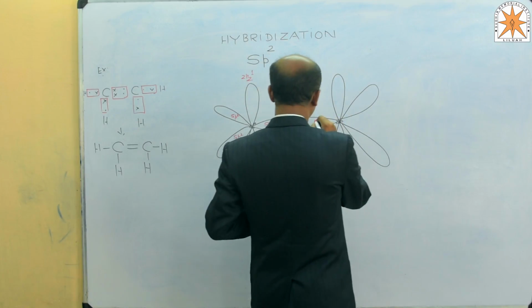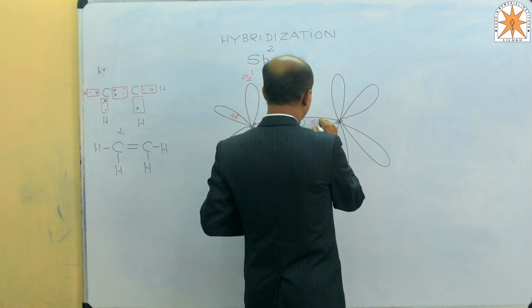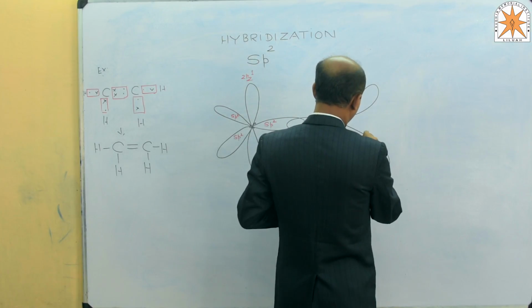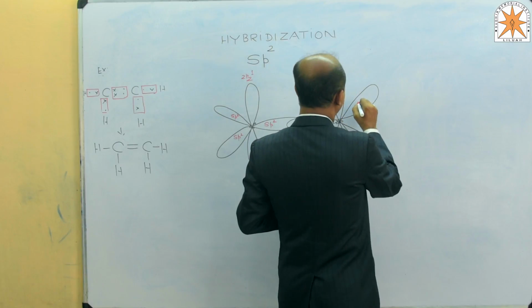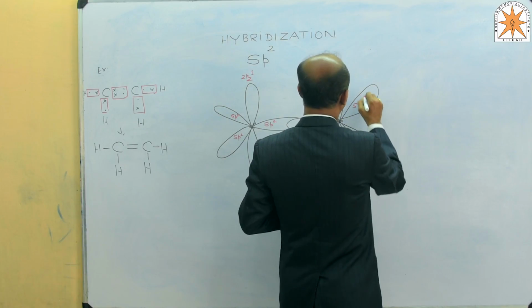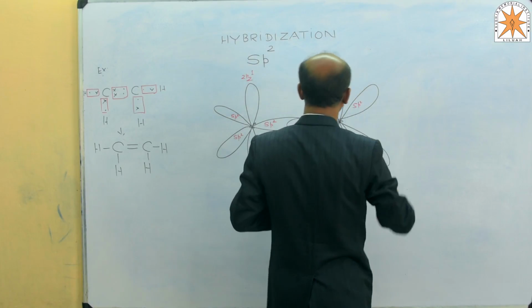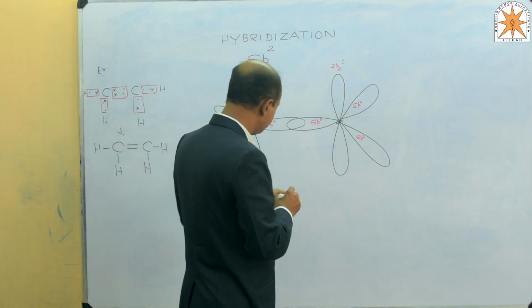This is carbon number 2. Again, this orbital becomes sp2 hybridized. This is sp2 hybridized, this one sp2 hybridized. And this will also be 2pz1 of the second carbon atom.